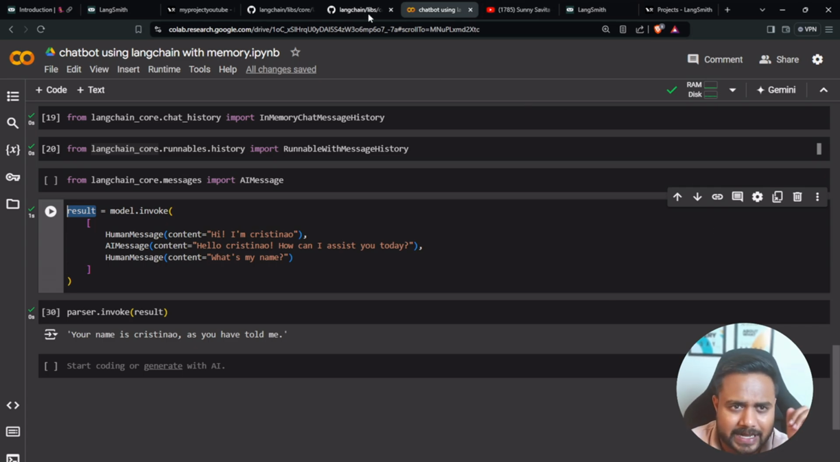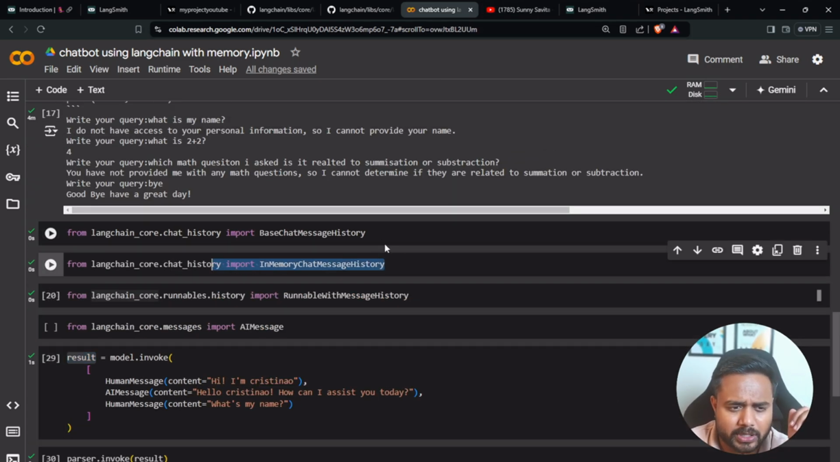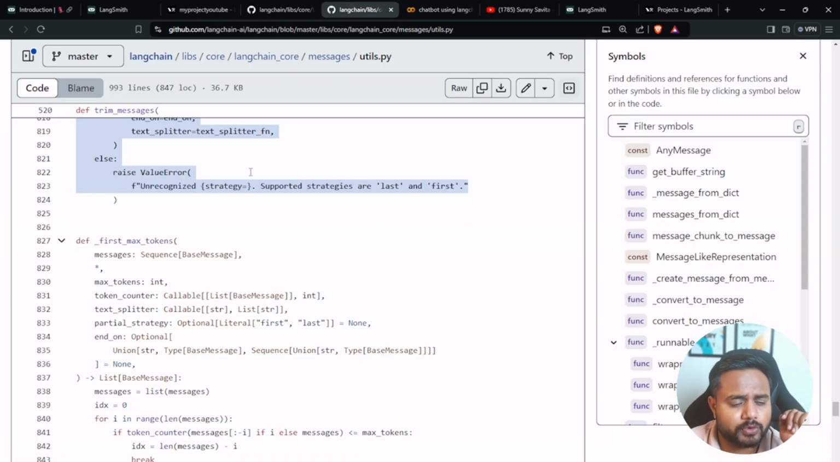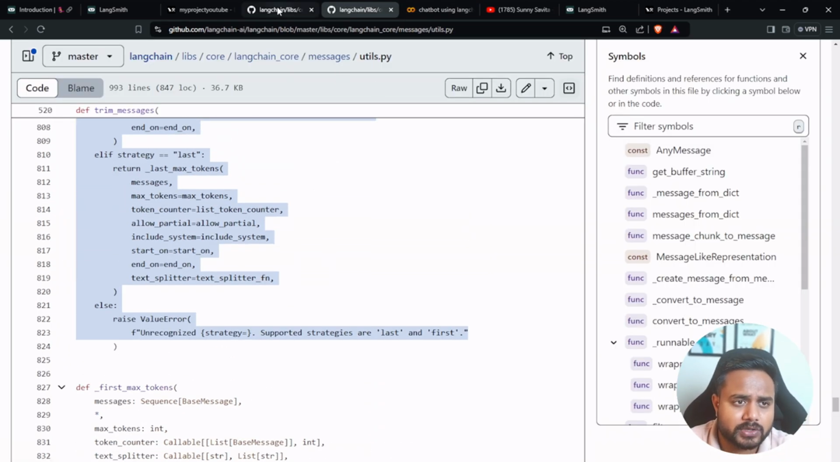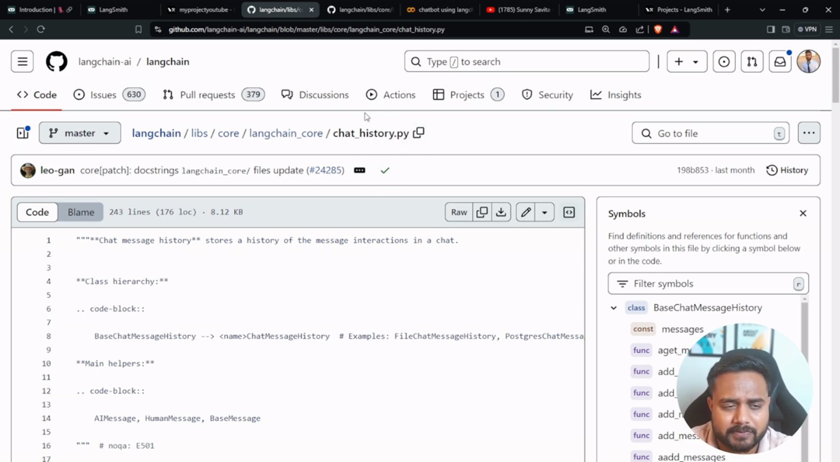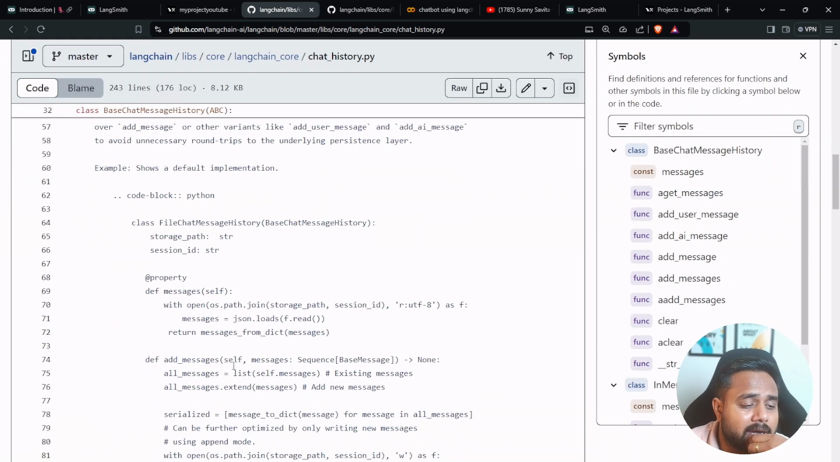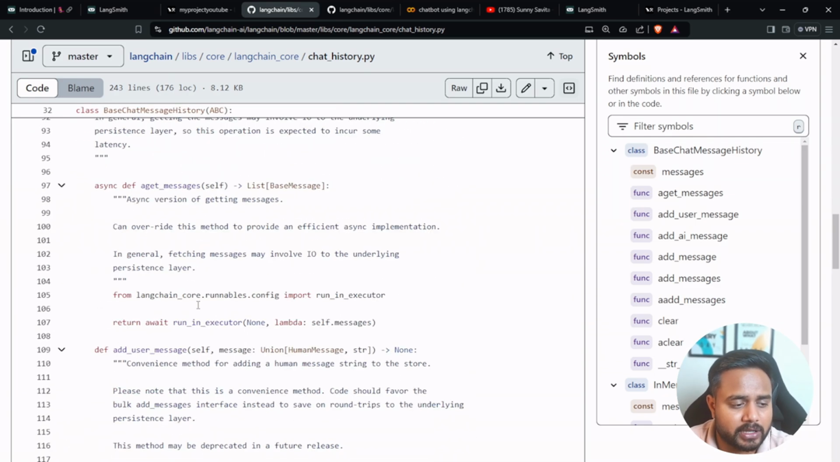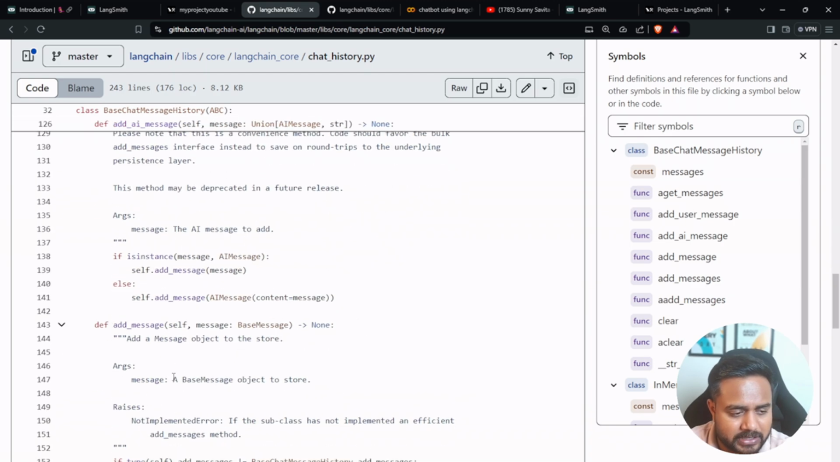We have these three classes in memory, that is the base classes, base chat history and in memory chat history. First of all, you have to check out the low level code of it. So this is the low level code, guys. Chat history is a file inside GitHub, LangChain libs core, LangChain core, and inside that you will find chat_history.py. If you scroll down, you will get both classes, base chat history, and here you will get in memory chat history.